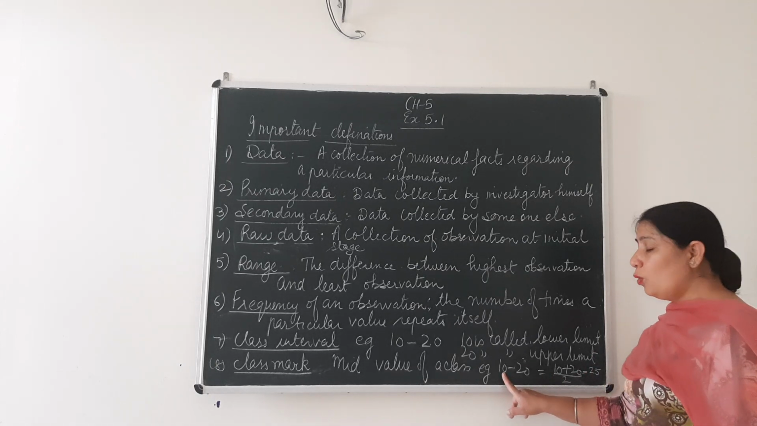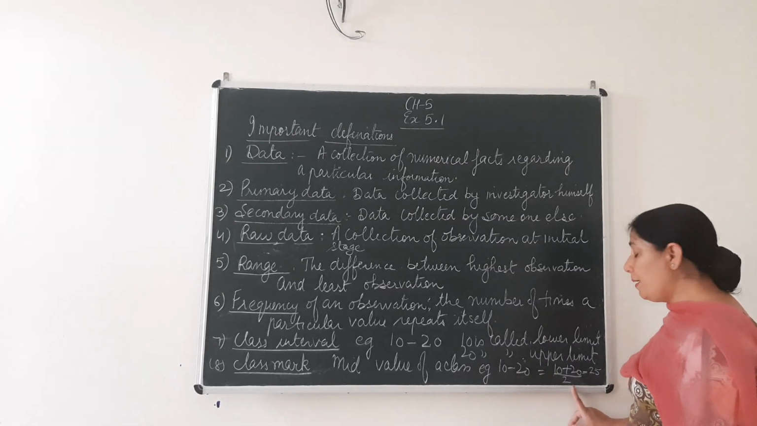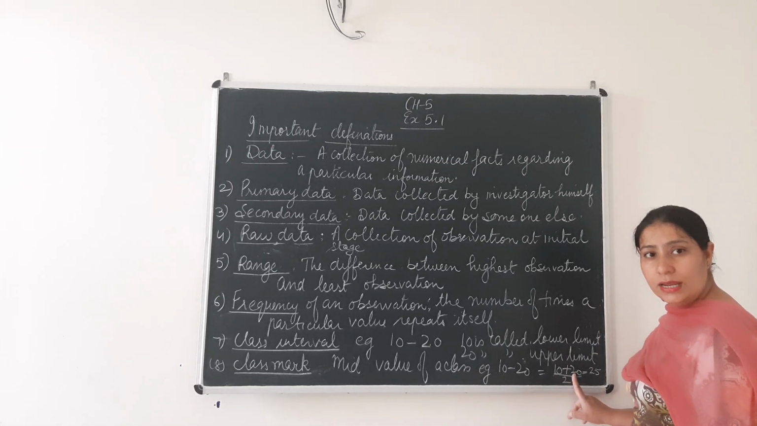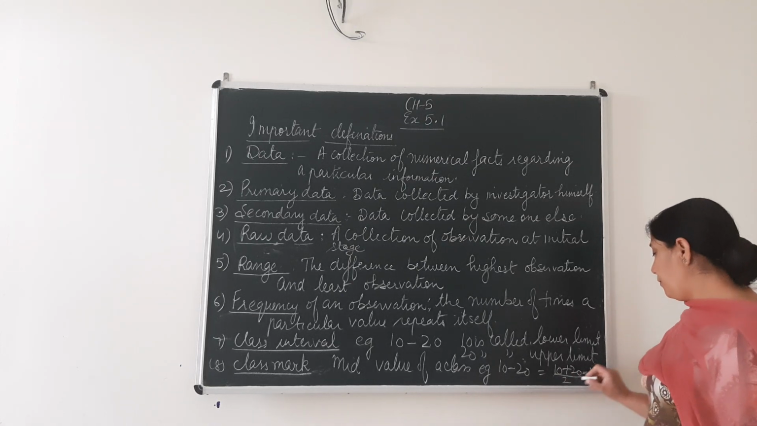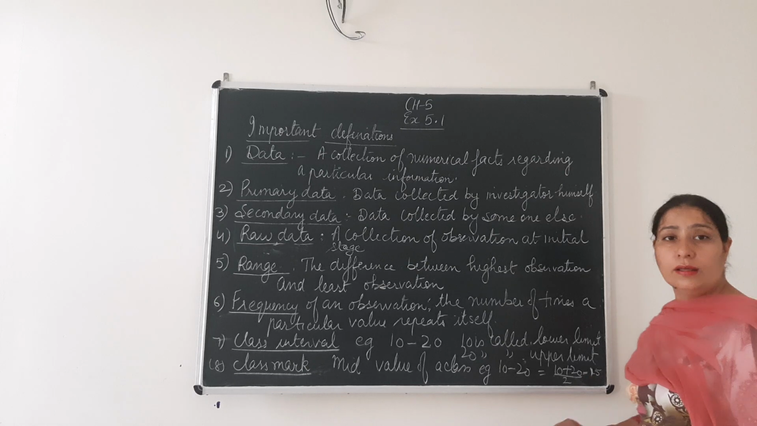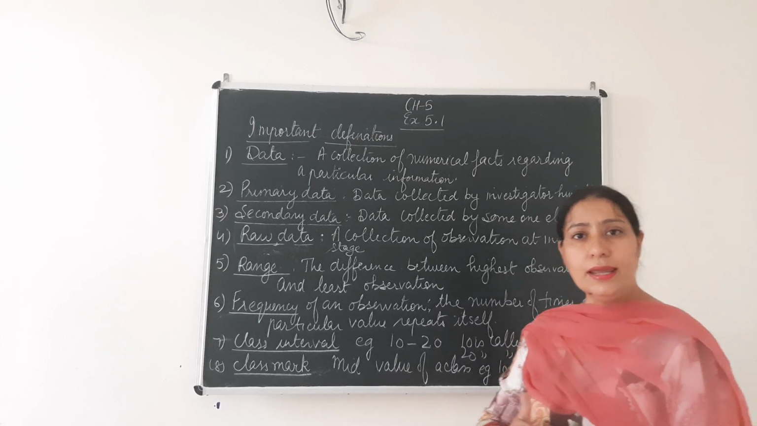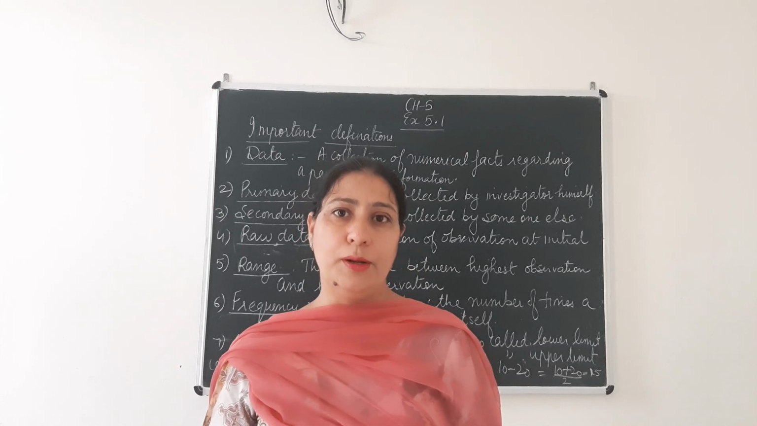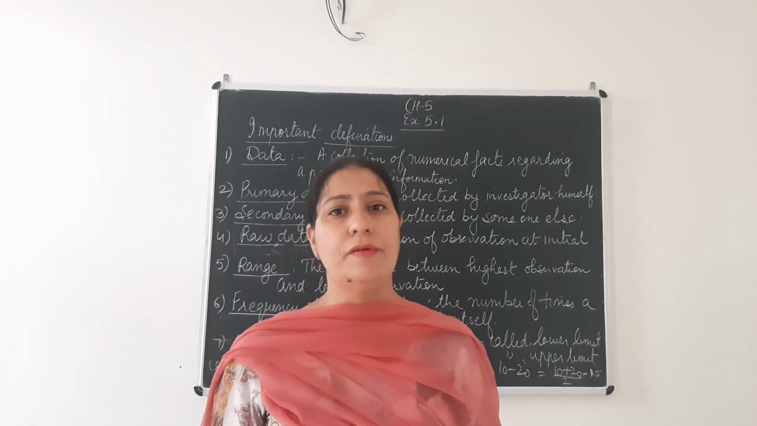We add the lower limit and the upper limit, 10 plus 20, and we divide it by 2. We find the average of the two. So 10 plus 20 is what? 30. Okay? And 30 divided by 2 is equal to 15. Therefore, the class mark of the class 10 to 20 will be 15. Now suppose I have got 20 to 30. How will I do it? 20 plus 30 is 50, divided by 2, which will be equal to 25. So class mark is upper limit plus lower limit divided by 2.